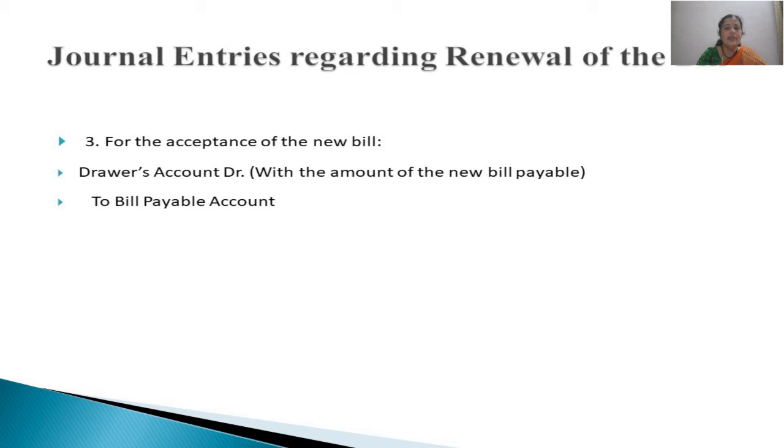Then the last entry is for the bill's acceptance given from us to our drawer for the new bill. So the drawer's account is debited to the bills payable account. That means the bill is going out. We are giving acceptance for the new bill. Then the drawer's account is debited because he still continues to be our debtor. That means we are still owing that amount of the old bill plus the amount of interest to the same drawer.